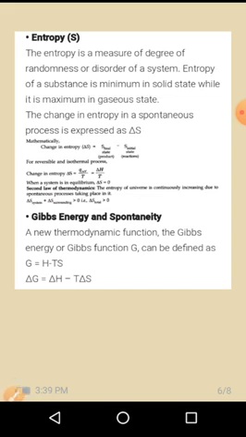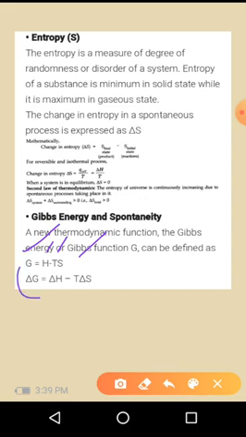A new thermodynamic function, the Gibbs energy G, can be defined. Gibbs energy is a thermodynamic term, and you can write it as H minus TS, where H is the enthalpy, T is the temperature, and S is the entropy. So the enthalpy minus the product of temperature and entropy will give the Gibbs energy.